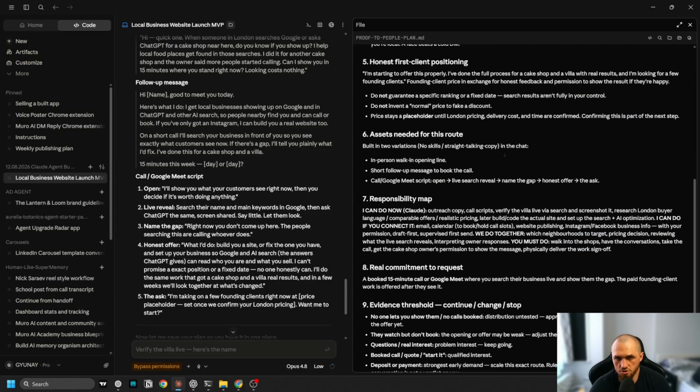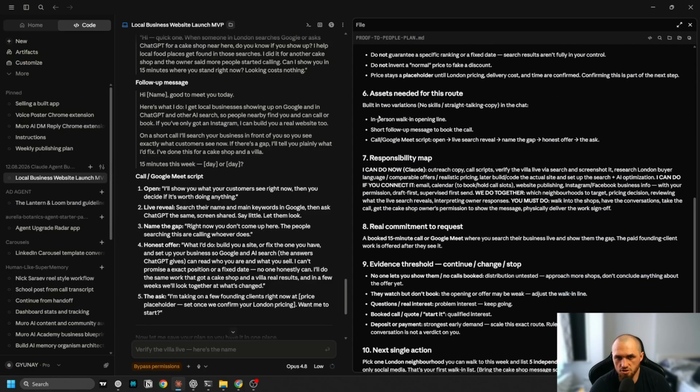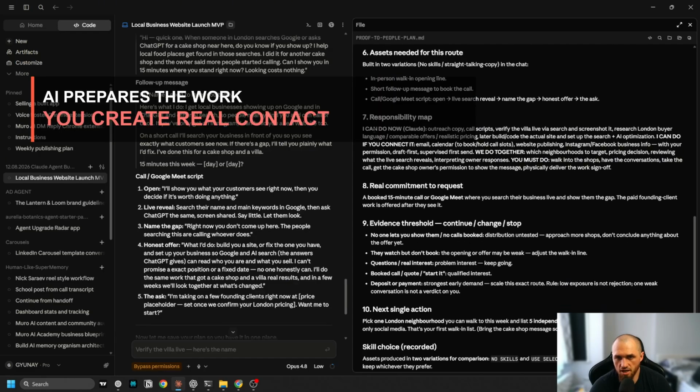Honest first client positioning. Assets needed for this route: in-person walk-in, short follow-up messages, call or Google scripting, and so on. And a responsibility map of what I can do now. So this is Claude: outreach copy, call scripts, verify the Villa live search, screenshot it, research London buyer language, and so on.